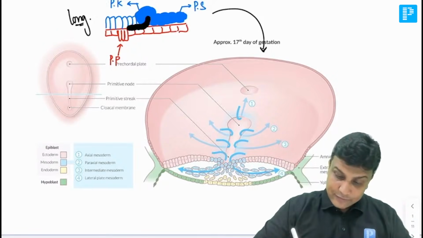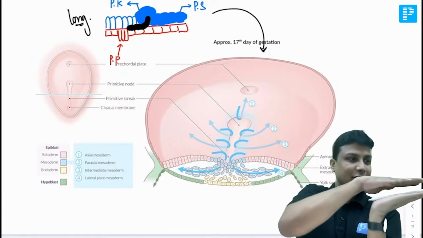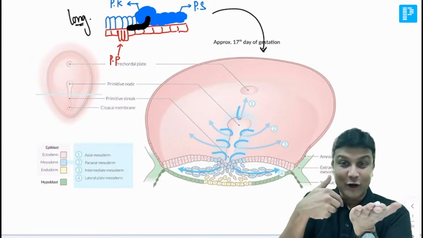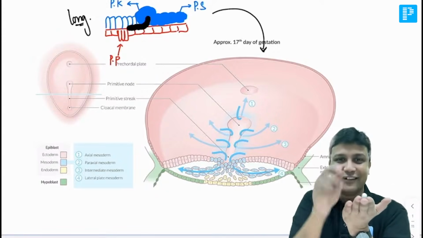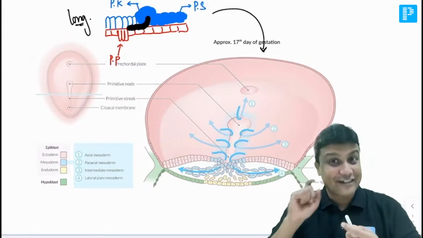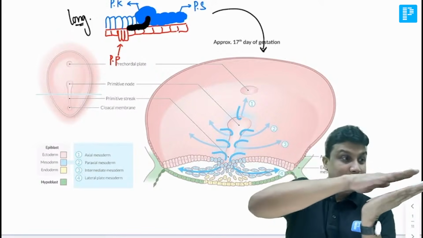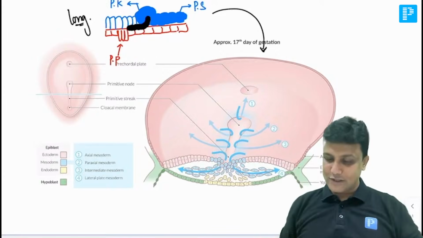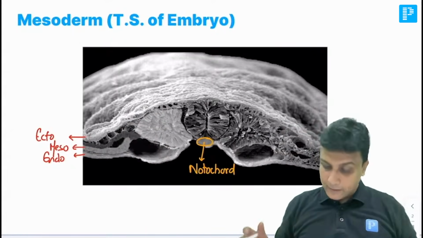Now suppose I am cutting it like this, in a transverse section, and turning it towards you. You will not be able to see the entire notochord. You're able to see only this much part here, sir. Only this part is visible. Are you understanding? That is how you identify the notochord in the transverse section. तो एक बार मैं दोबारा repeat करता हूँ. It's worth repeating: in the longitudinal section, you're able to see the entire notochord, whereas in the transverse section, you will be able to see only that much part of the notochord. Perfect.